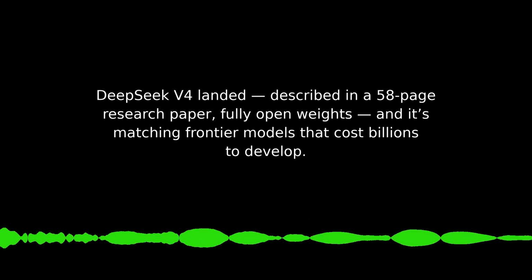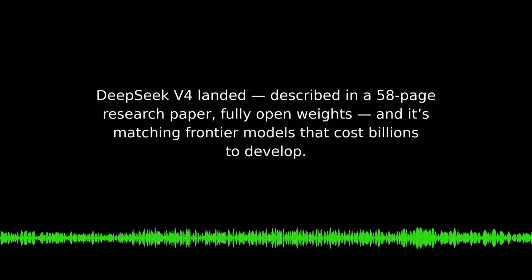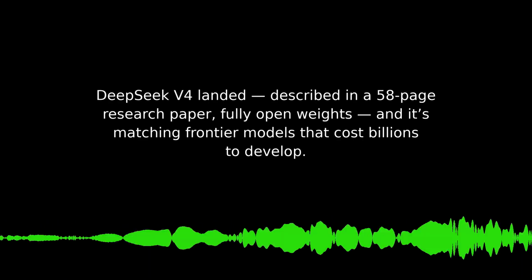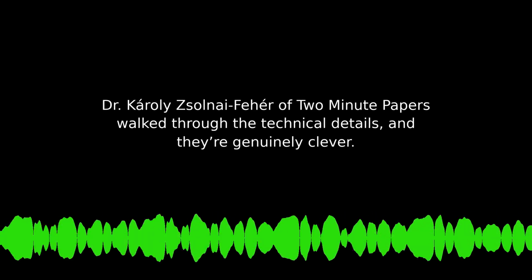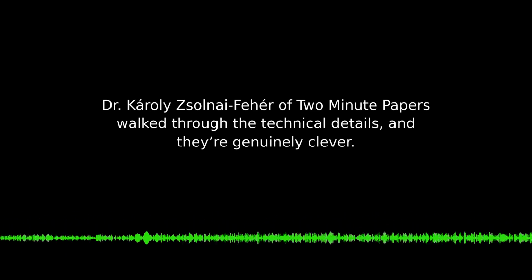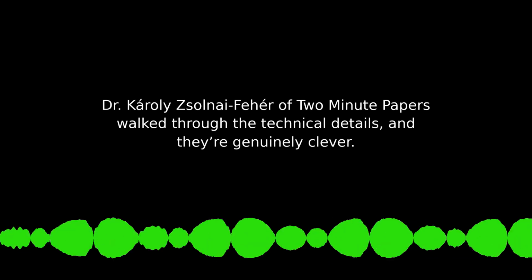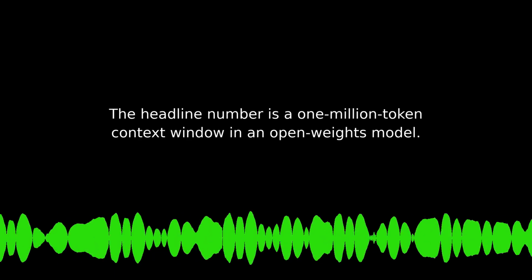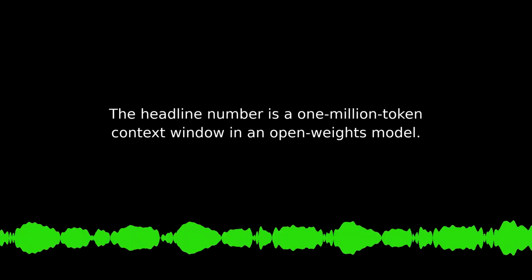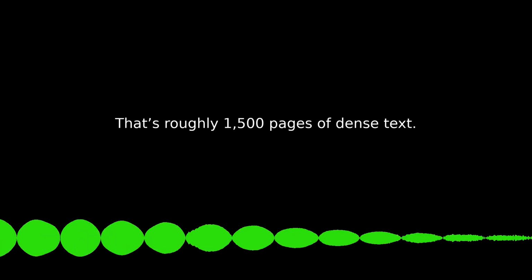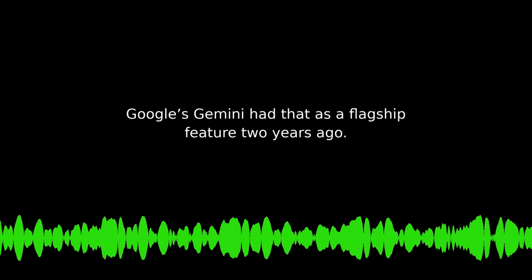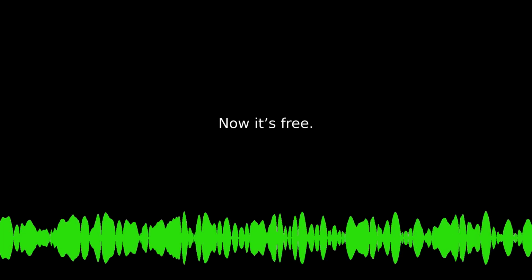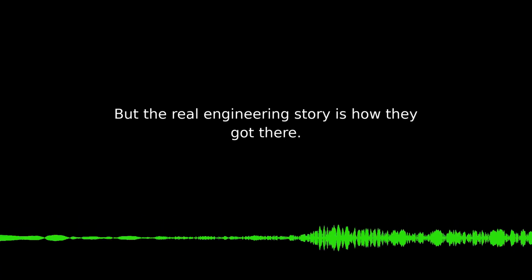DeepSeek V4 landed, described in a 58-page research paper, fully open weights, and it's matching frontier models that cost billions to develop. Dr. Carolee Zolnai-Feher of 2-Minute Papers walked through the technical details, and they're genuinely clever. The headline number is a 1 million token context window in an open weights model. That's roughly 1,500 pages of dense text. Google's Gemini had that as a flagship feature 2 years ago. Now it's free. Exactly. But the real engineering story is how they got there.